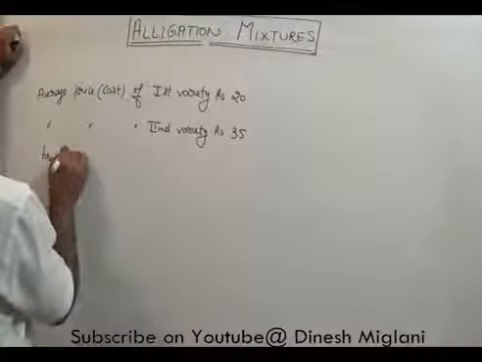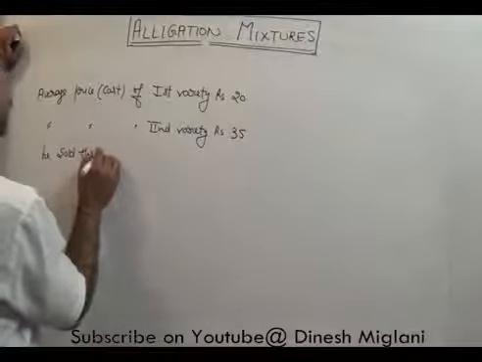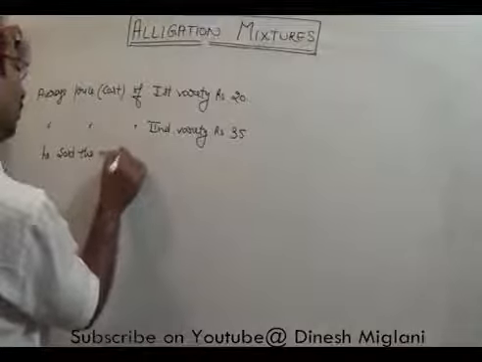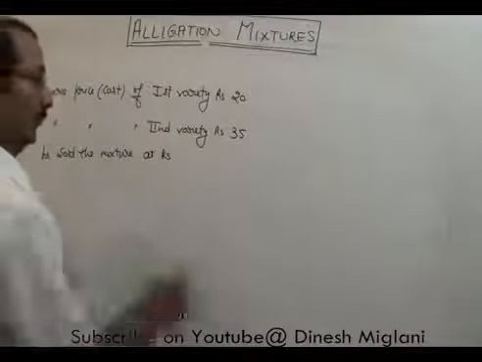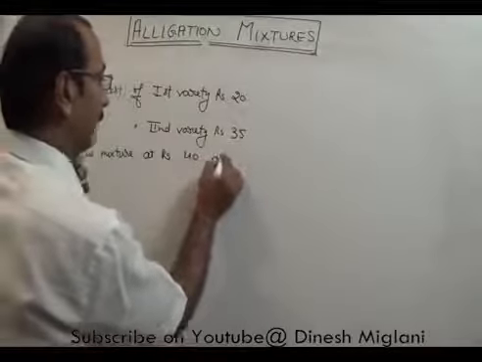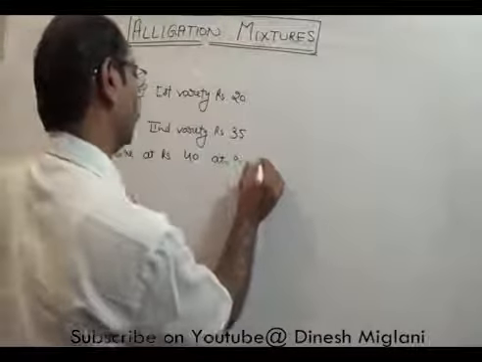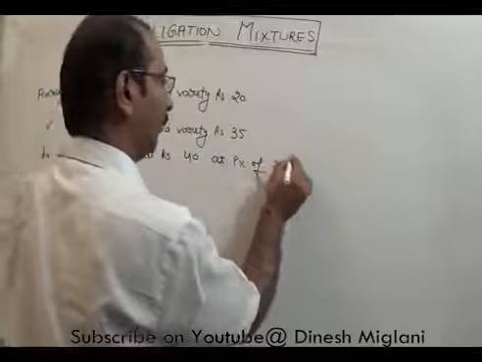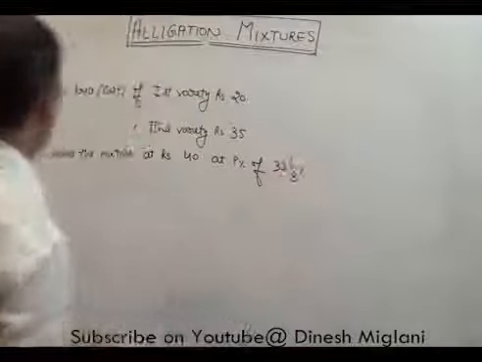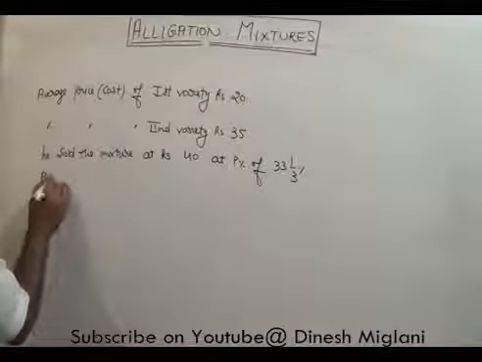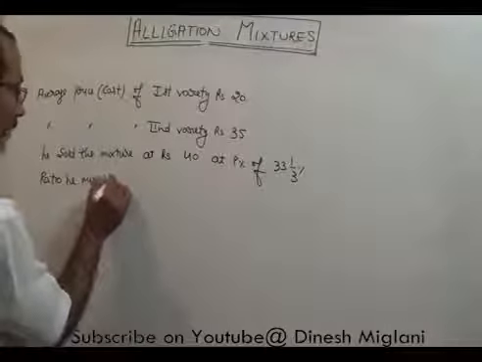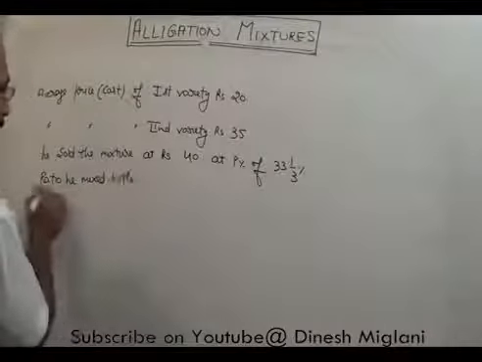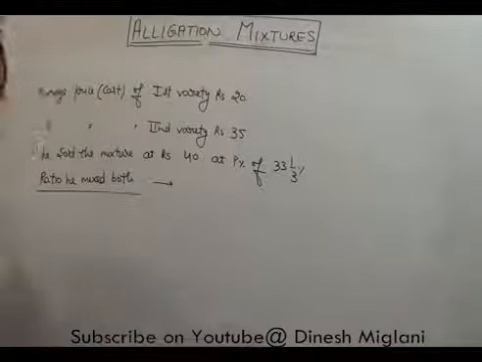He sold the mixture at rupees 40 at a profit percent of 33.1/3%. We have to find out in what ratio he mixed both, right?